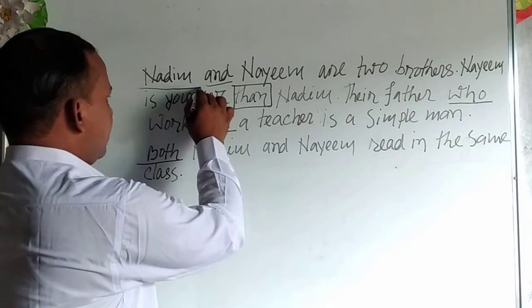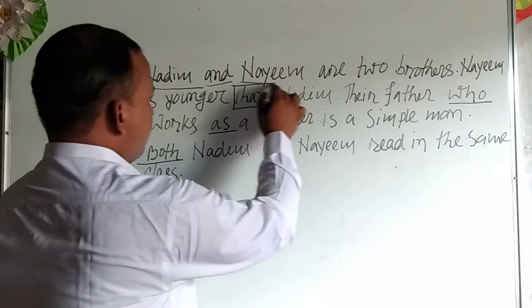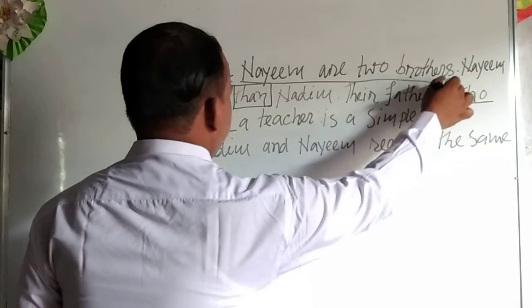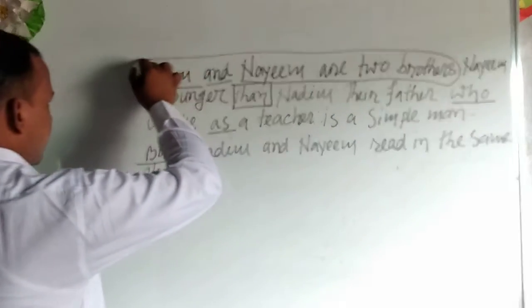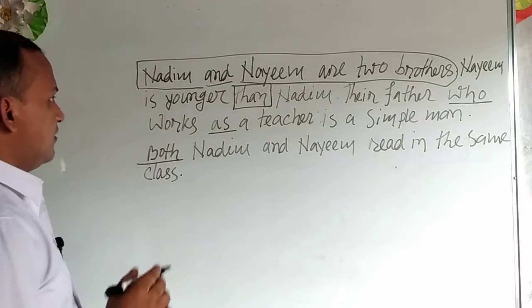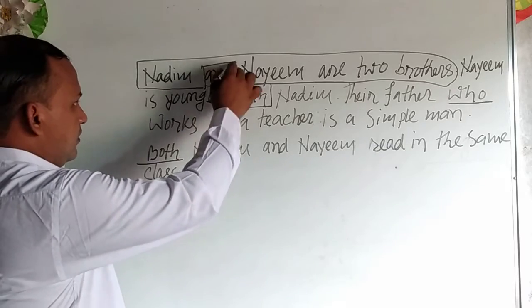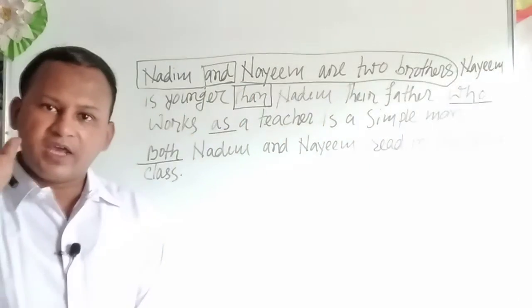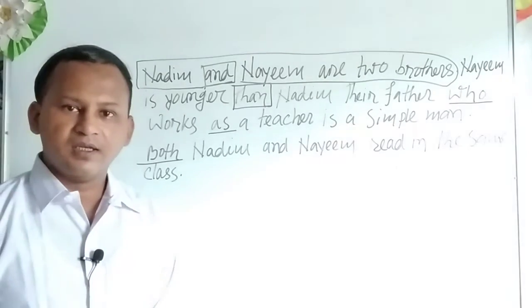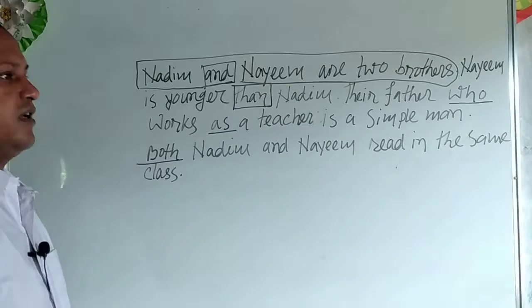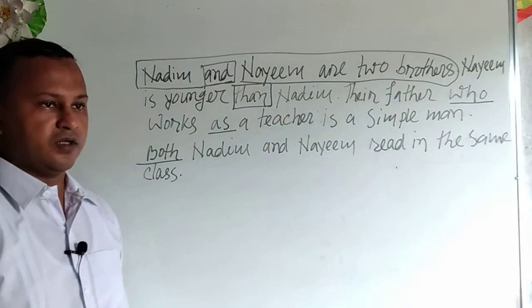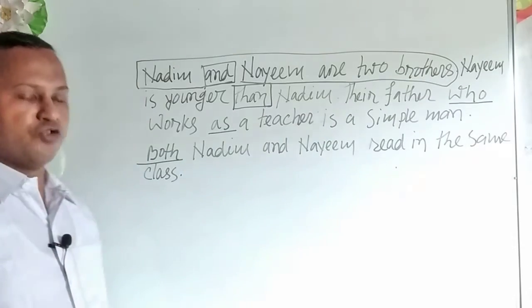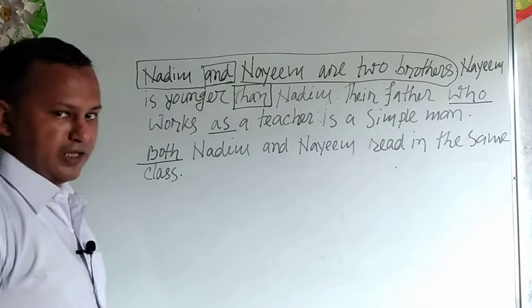Suppose, Nadim and Naim are two brothers. Here this sentence has a link at the end. Do you know what type of word it is? You guess it, it is a link or linking word. Dear student, let's go to our class, the linking word.